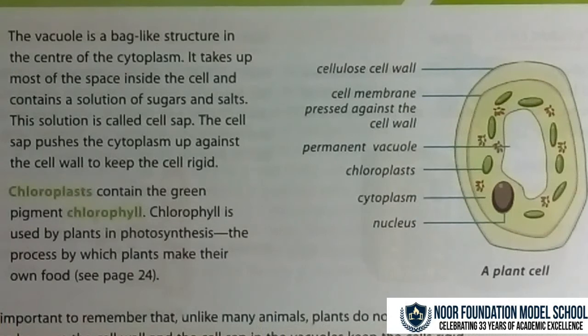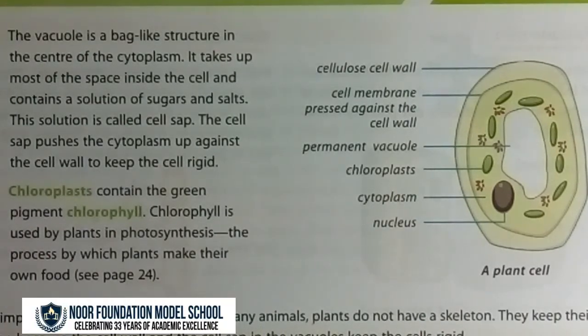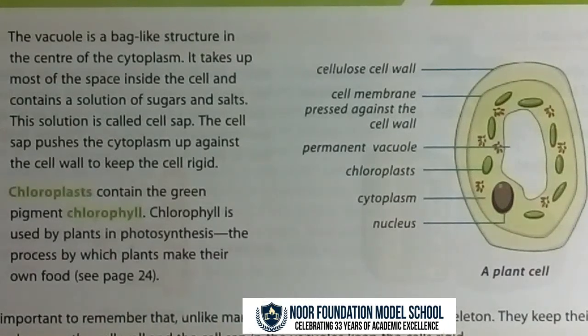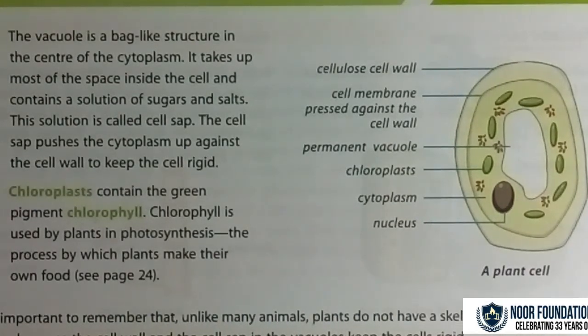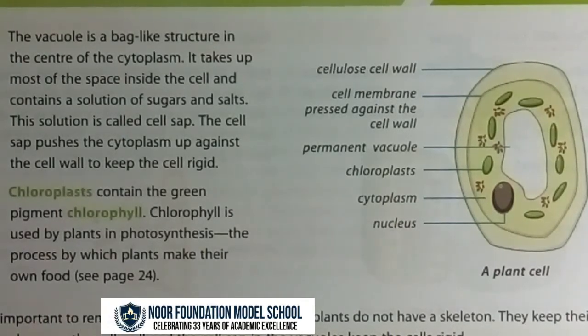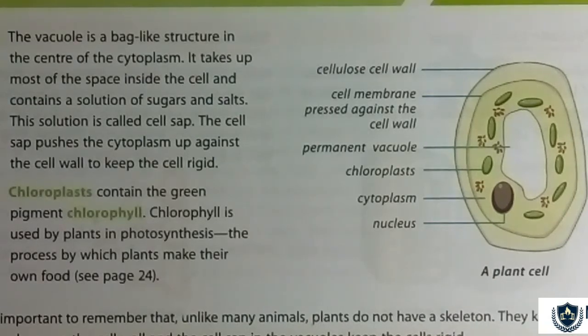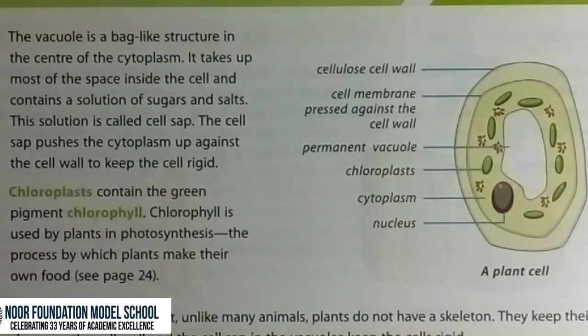The vacuole is a bag-like structure in the center of the cytoplasm. It takes up most of the space inside the cell and contains a solution of sugars and salts. This solution is called cell sap. The cell sap pushes the cytoplasm up against the cell wall to keep the cell rigid.